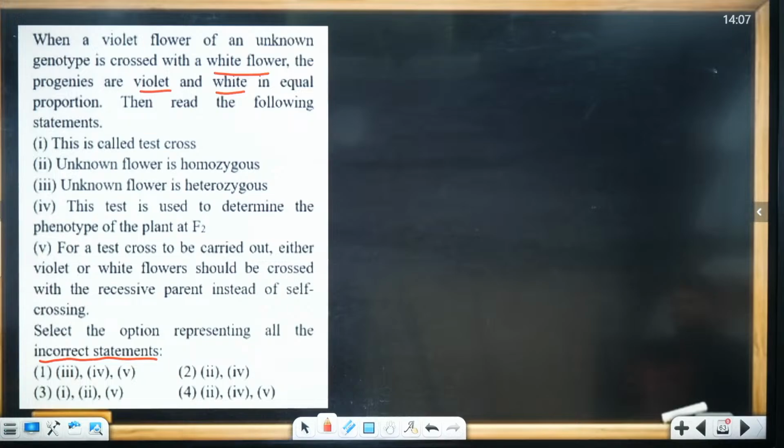I'll give you 20 seconds, read it properly and then answer. Which of the following are incorrect in nature? Incorrect.